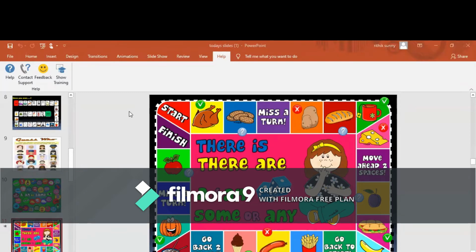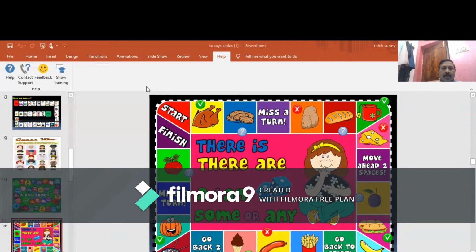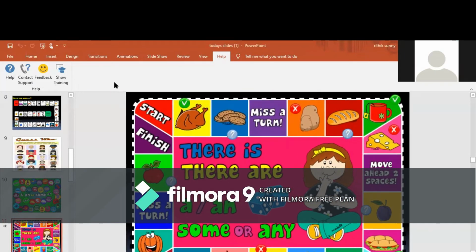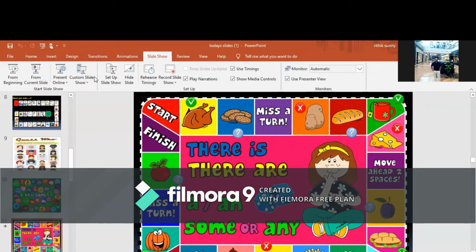Okay, thank you. So this is another game that makes the students learn the structure there is or there are. This is also one particular structure related to the articles, and singular and plurals can also be taught with the help of this particular language game. Here certain pictures are there. The students need to frame sentences using there is or there are. Whoever makes all the sentences correctly will be the winner of this game.